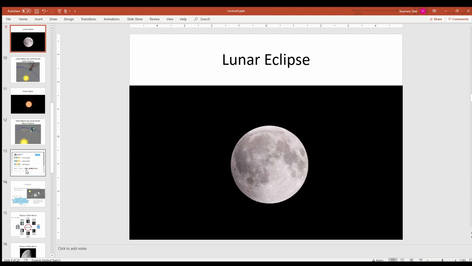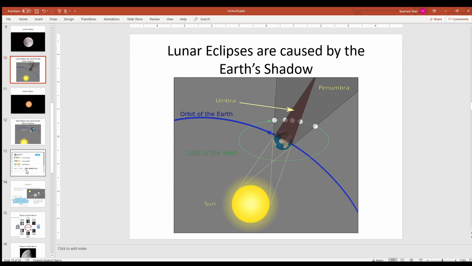Now let's talk about eclipses. Let's start with the lunar eclipse. If you remember from our earlier discussion about orbits, if you follow this orbit for the moon and for the earth, you see something funny could happen here. If we look at the sun in this location, and sunshine, because we have the earth here, we have total shadow on this side. So we have total shadow and we also have partial shadow.